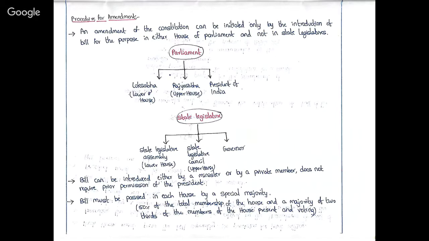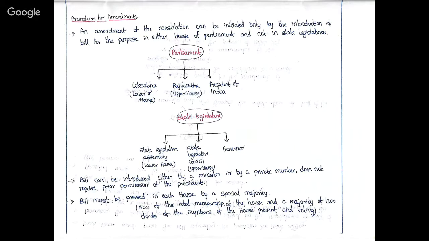It clearly states that the amendment of the constitution is only possible by the parliament. So to amend the constitution, a bill should be introduced in either of the houses, that is either in Lok Sabha or Rajya Sabha, and it will not happen in the state legislatures.